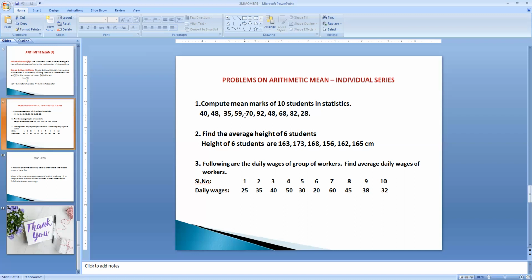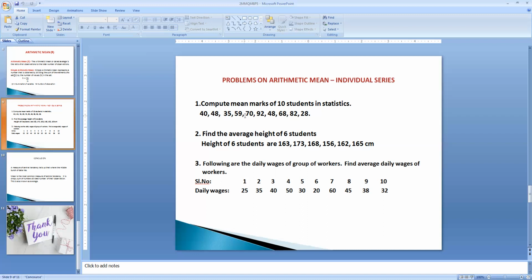In the same manner, we calculate the daily wages of a group of people. We add all the variable values: 25 plus 35 plus 40 plus 50 plus 30 plus 20 plus 60 plus 45 plus 38 plus 32. The sum of all the values is sigma x, because the variable is represented by the letter x. If you total it, the summation of x is 375.